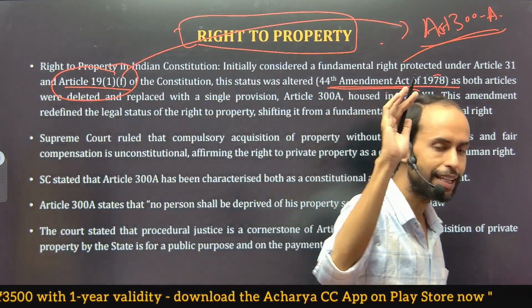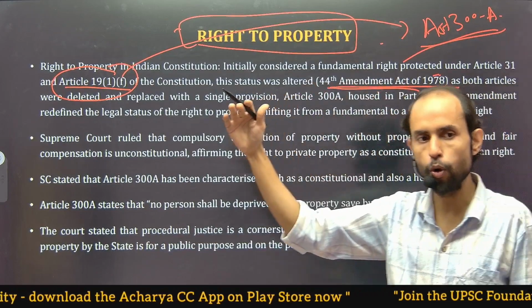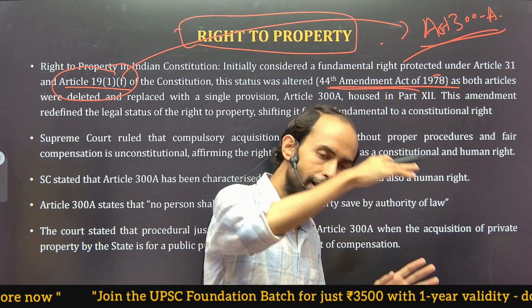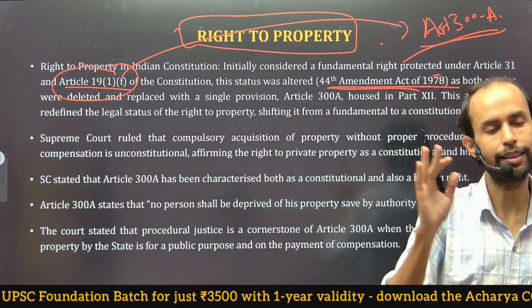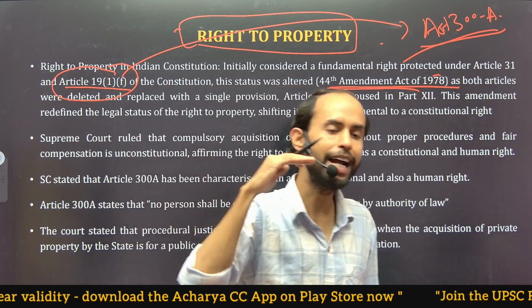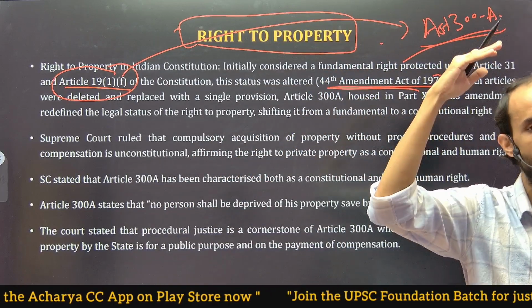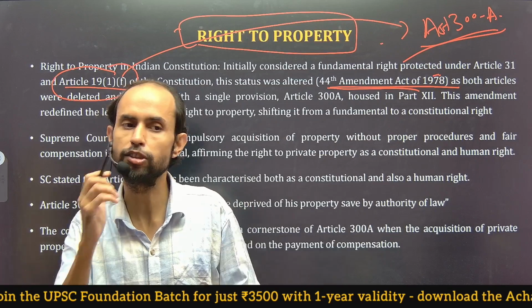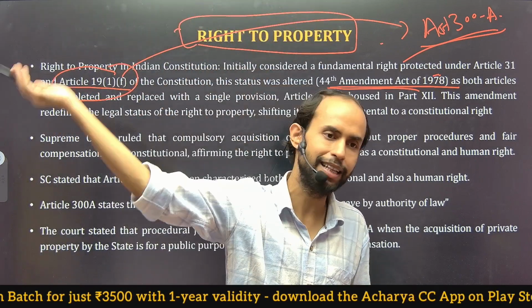But Article 32 itself is a fundamental right. That means your right to move the Supreme Court for the violation of a fundamental right is itself a fundamental right. But Article 226 is not mentioned in Part 3; it is somewhere else in the Constitution.